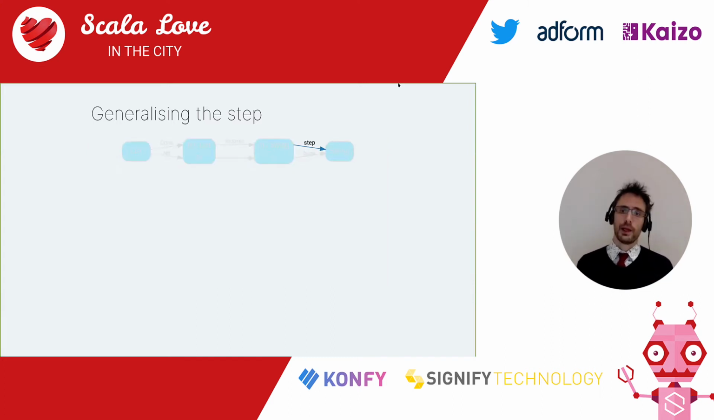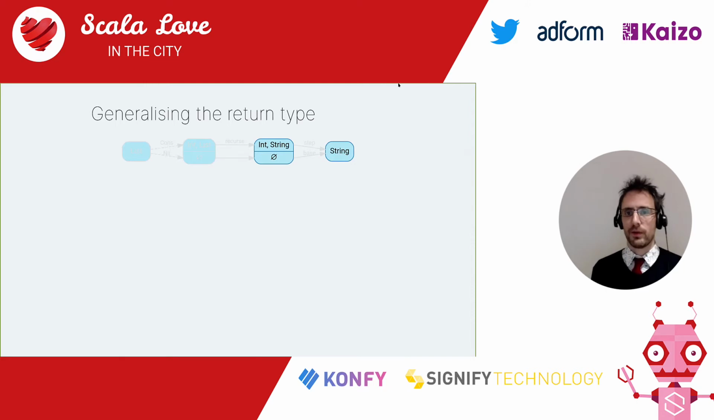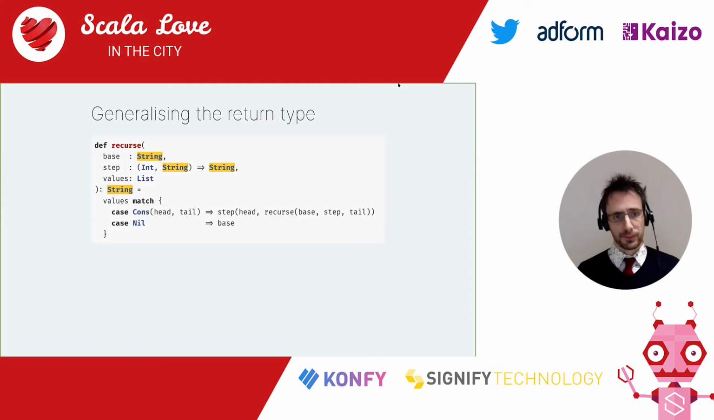And in the diagram, we have replaced that hard-coded bit with step, a parameter, and we still have some hard-coded things, but not at the value level, at the type level. We're still working exclusively with strings, and we know that's not what we want because we have examples of other algorithms that don't return strings. Product returns an int, for example. So we'd like to abstract over the return type.